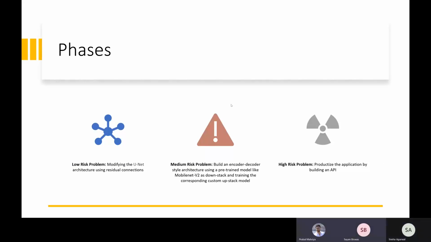Thank you, Sneha. We divided the project into 3 phases with low, medium and high risk objectives. I'll give a brief overview of each phase and the details will be discussed shortly in the upcoming slides. In the first phase, we make use of the U-Net architecture and modify it to have residual connections to predict the image masks. In the second phase, we make use of a pre-trained model like MobileNetV2 as an encoder and use pix2pix style upsampling blocks to increase the spatial resolution of the image. And finally, to enhance the usability of our project, we plan to productize the application by building an API and host it on the cloud. Next slide, please.